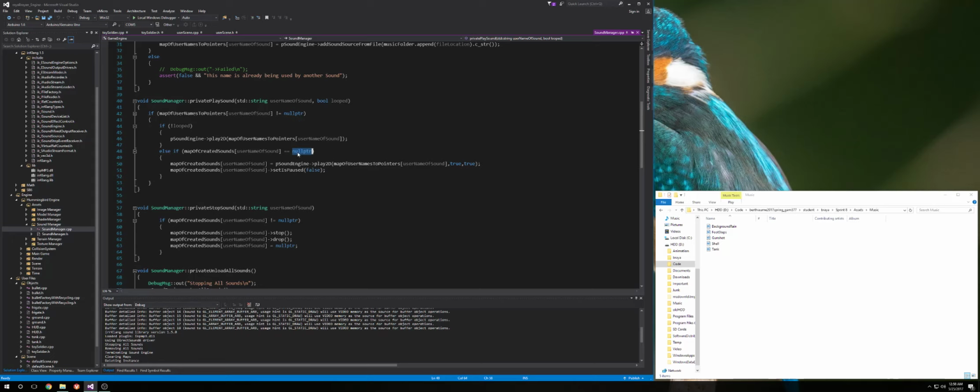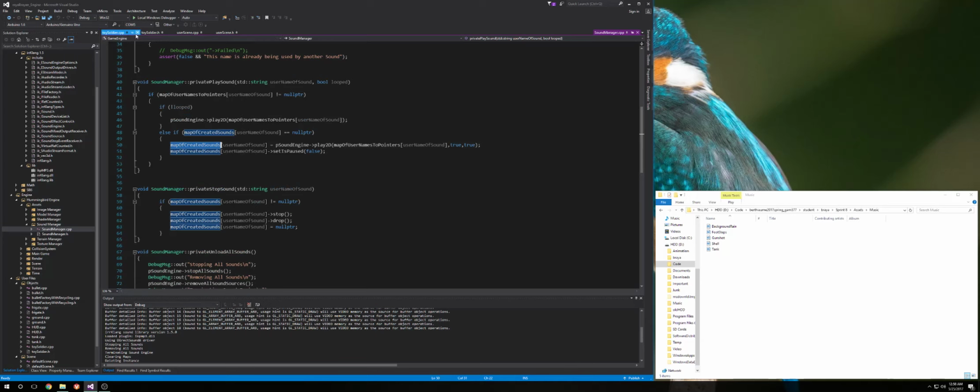Under the first case, where it is a null pointer, we'll play the 2D sound, we'll loop it, we'll pause it, and then we'll play it. The only reason we pause the sound is because that will create an iSound pointer that we can store in our map of created sounds.